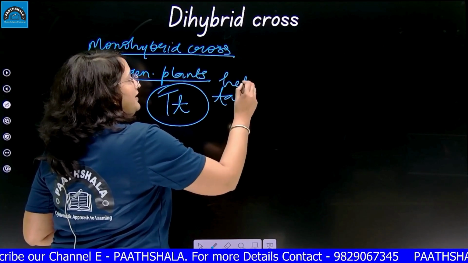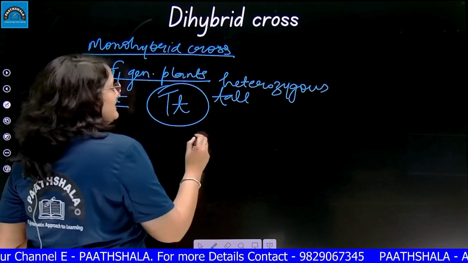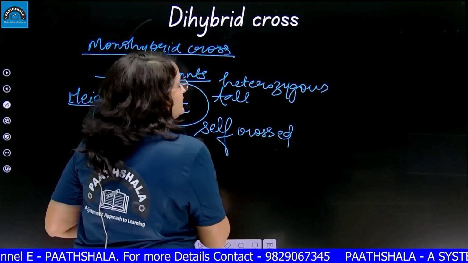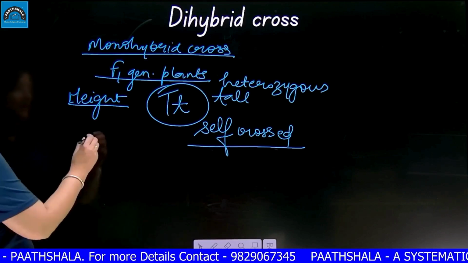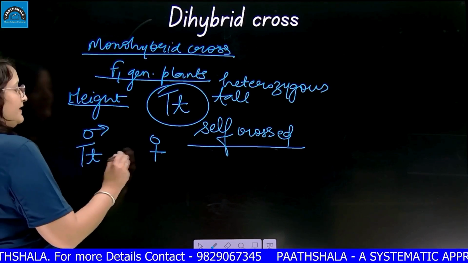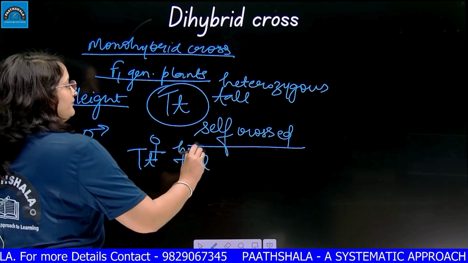What type of tall? Heterozygous tall. So what Mendel did was self-cross these F1 generation plants. The male and the female plant both had the same genotype. They both were heterozygous tall.